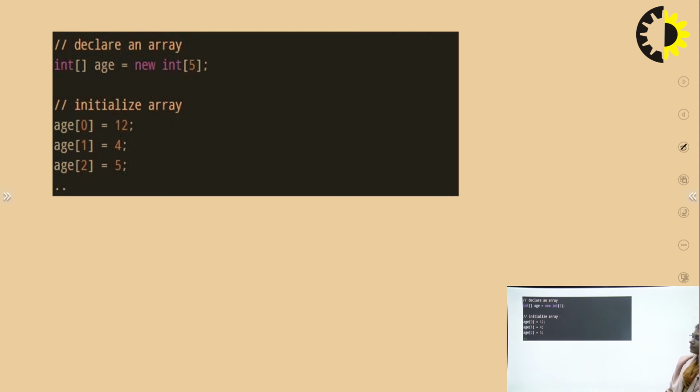After initialization we can keep the values with the help of the index number. So age[0] represents the index value. On 0 you can put this particular age, on 1 you can put this particular age, and on 2 this age will work. One by one you are putting the values inside.